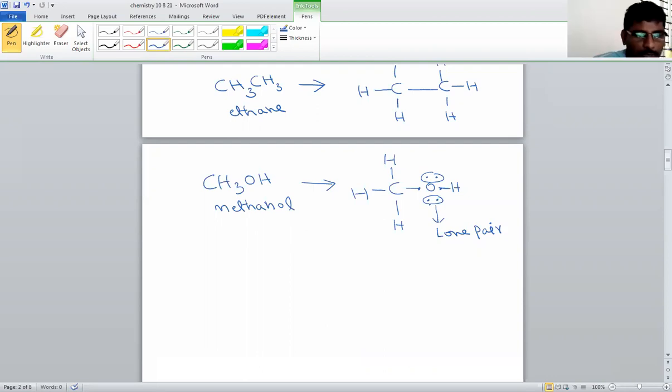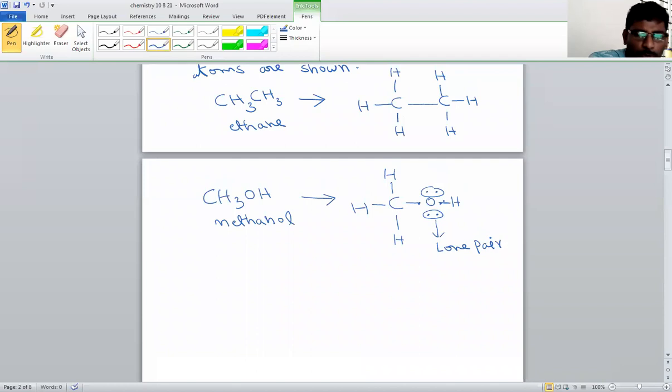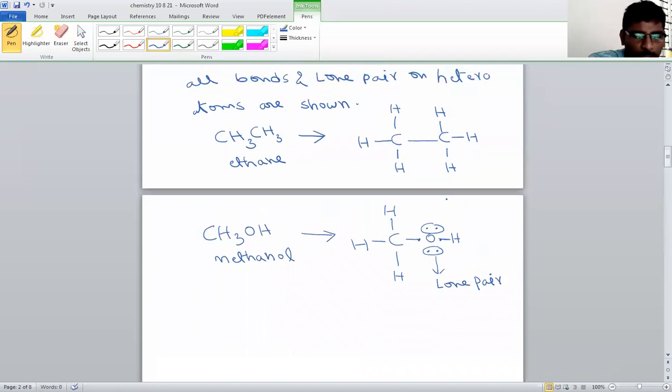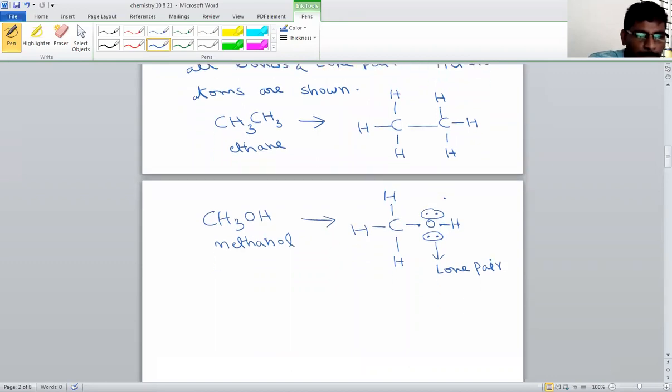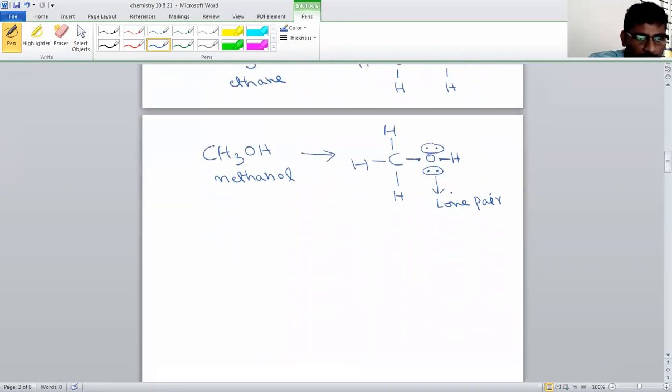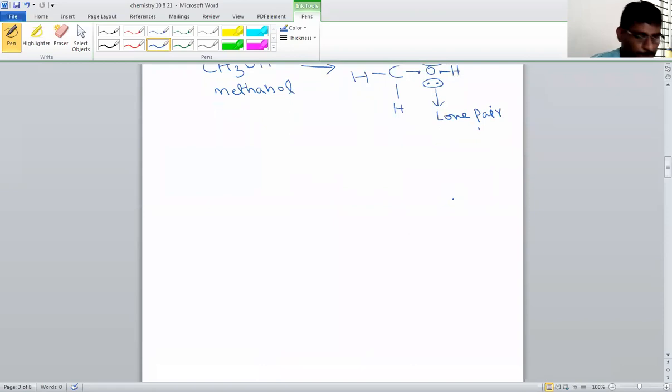This is not actually a strict rule that lone pairs must be represented. If we omit lone pairs, that is also no problem. But all atoms and all bonds must be represented. This is the complete structure. You write another structure of a molecule like this.